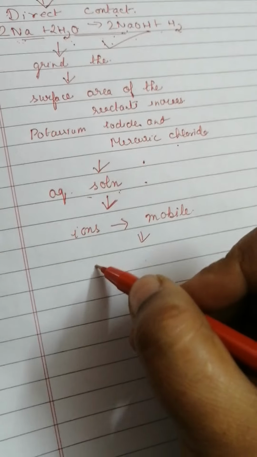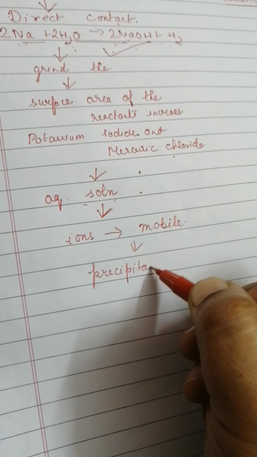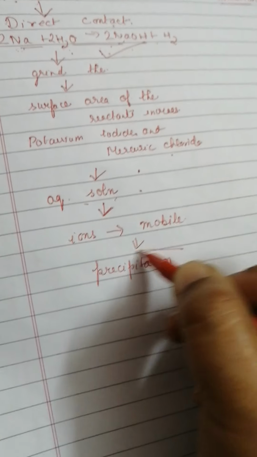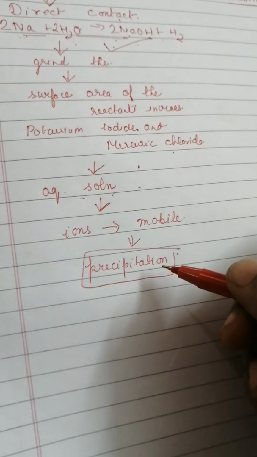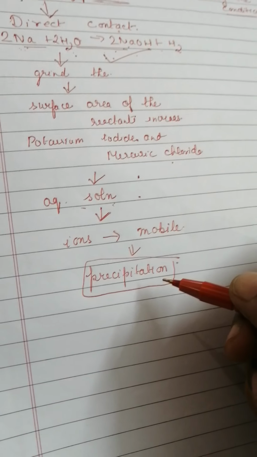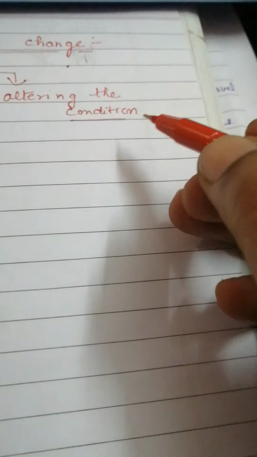One such example is the precipitation reaction. You have done those precipitation reactions. The reaction happens in the aqueous solution when the aqueous solutions of two salts react to form an insoluble substance, or the precipitate.